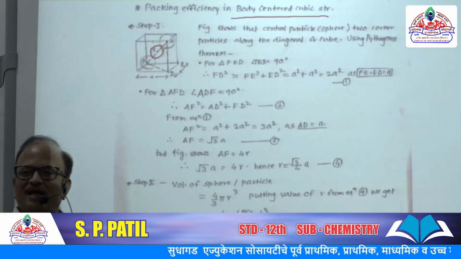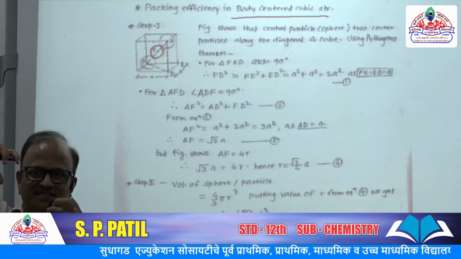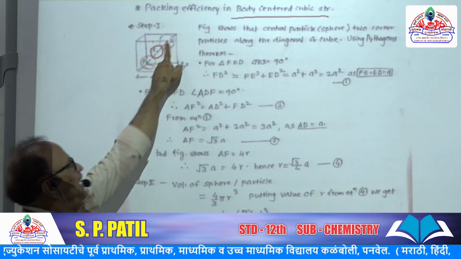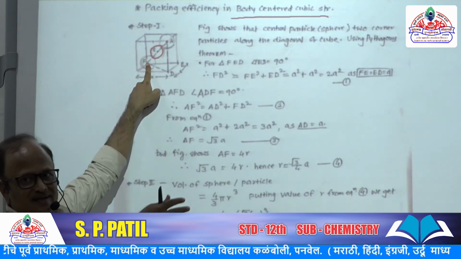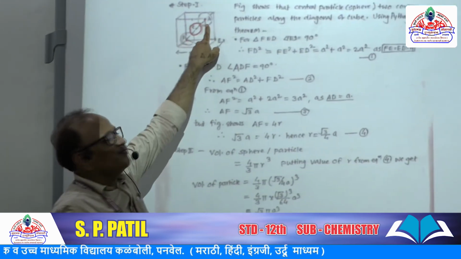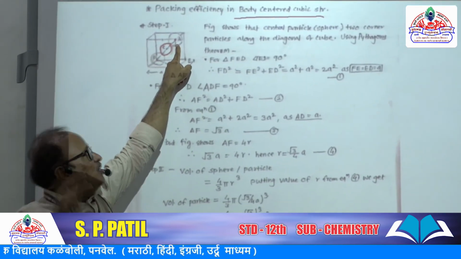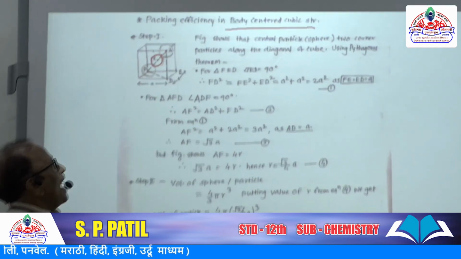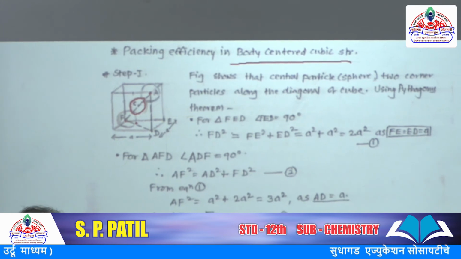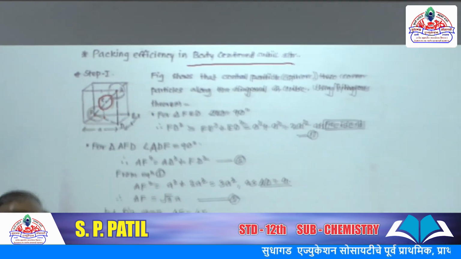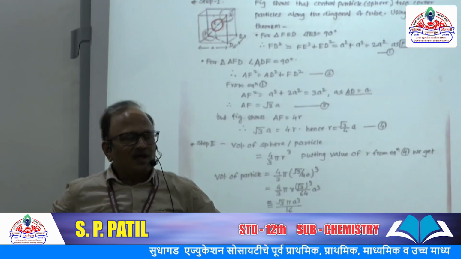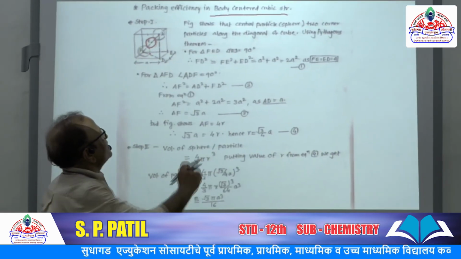From this diagram, the corner particles are shown diagonally. This is front top and this is lower back. Is it right? So this sphere is the lower back particle and this is the front top particle. They are diagonal, and the one present at the center of the unit cell is touching both of these. Particle size is the same because the same particles are there. So let us see.